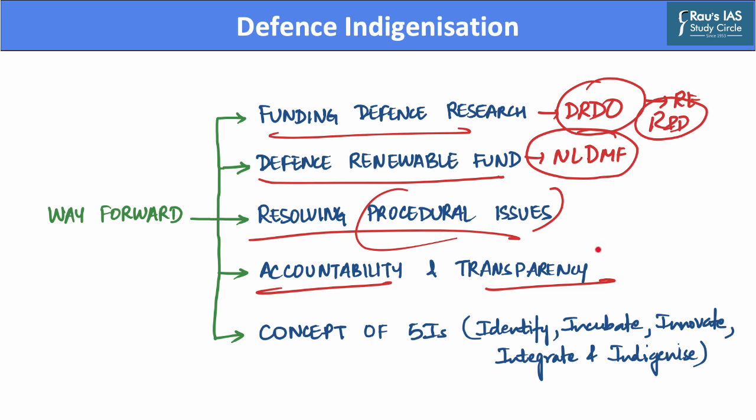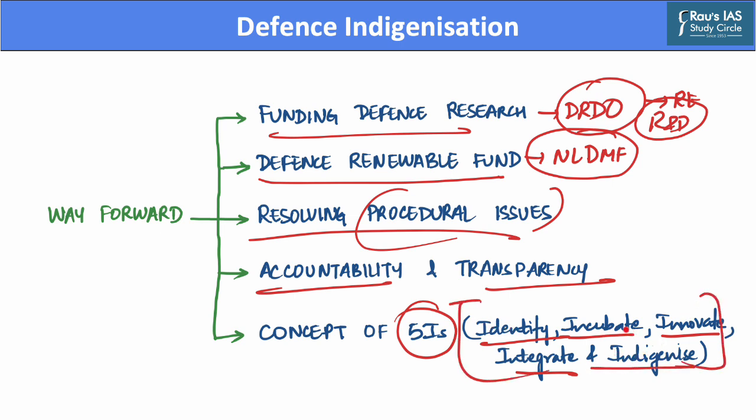Further, India also needs to adopt what is called the 5I approach. The concept of 5I currently includes identification, incubation, innovation, integration, and indigenization. This will help industry accelerate progress, reduce cost, and complete defense procurement in a time-bound manner.